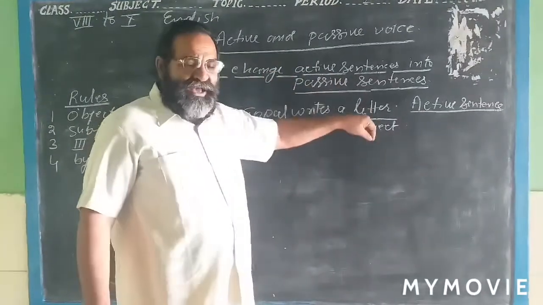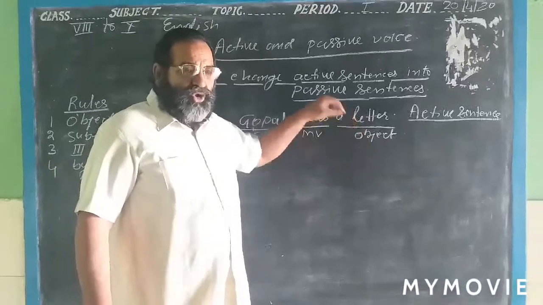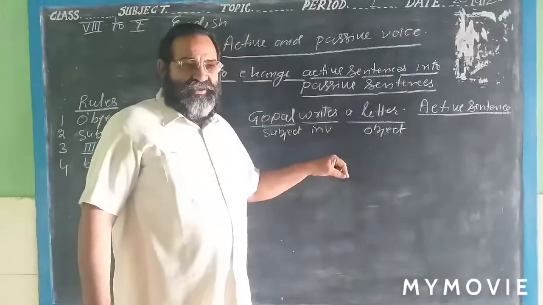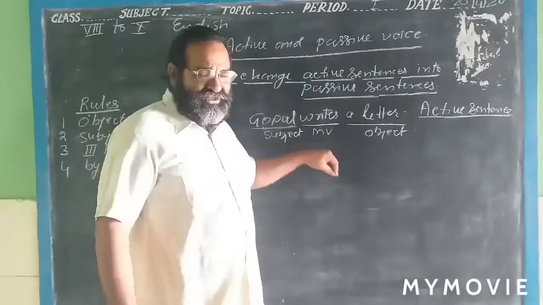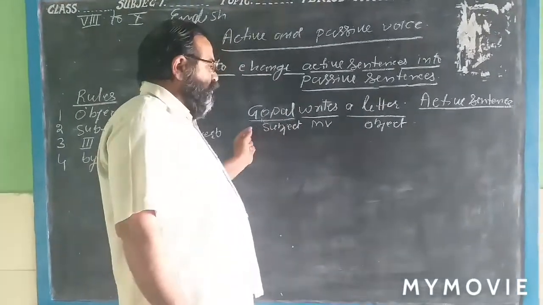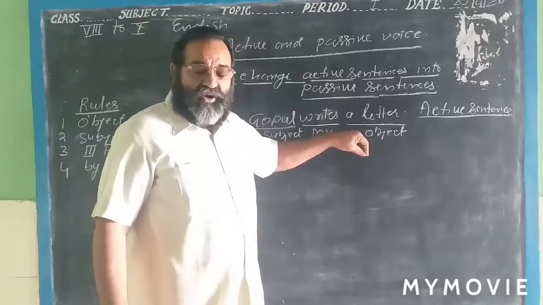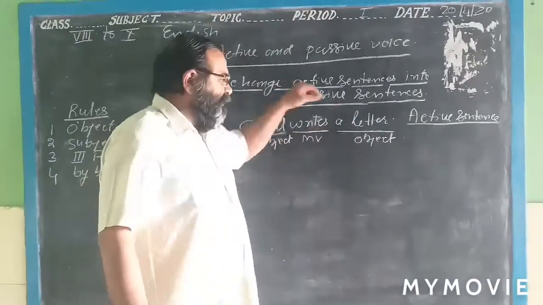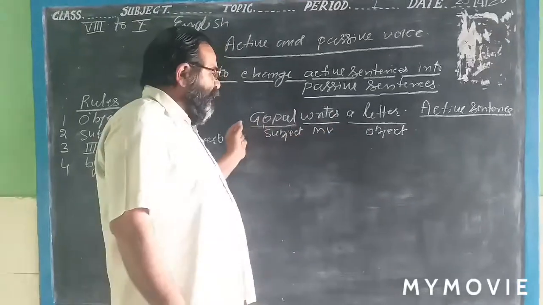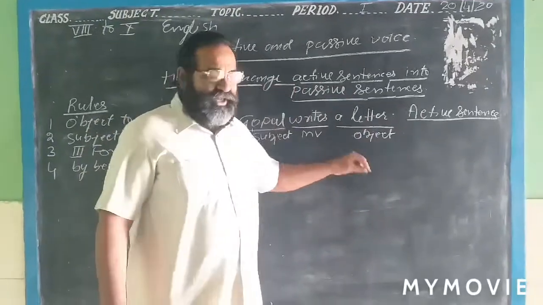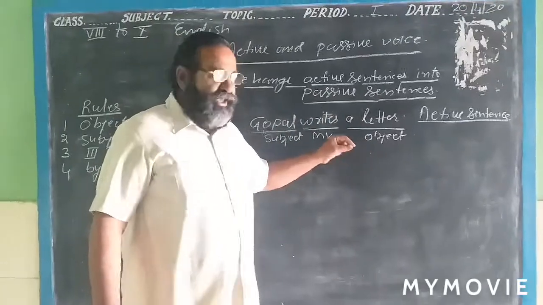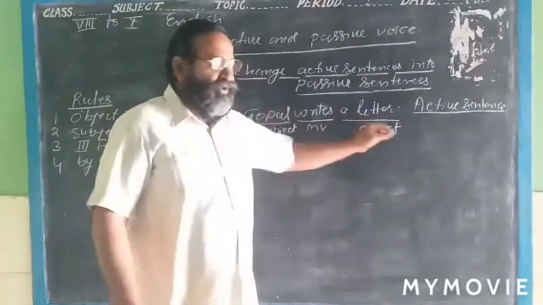Gopal is acting on the object through his activities, but he is going on the object directly. He is not taking any span of time. He is not taking too much time. He is doing the work on the object.